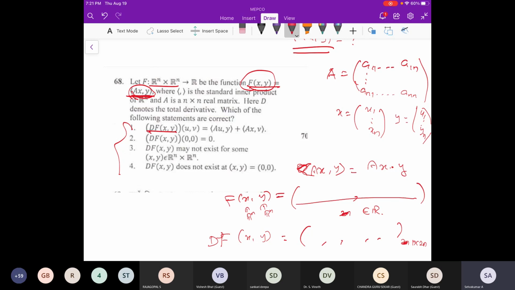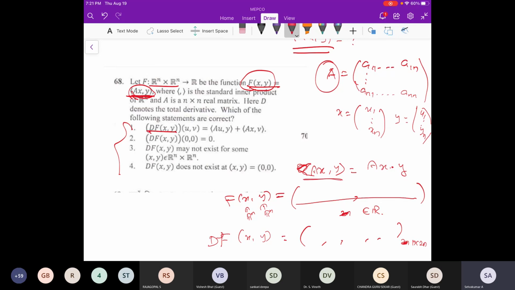So for that, I'm saying you can take A to be some n by n matrix. Any n by n matrix can be thought of as A11, A12, etc., A1n, and so on. This is my A matrix; n by n matrices look like this. And also x and y: x1, x2, etc., xn in Rn, any x and any y. That's why I have taken these two things.